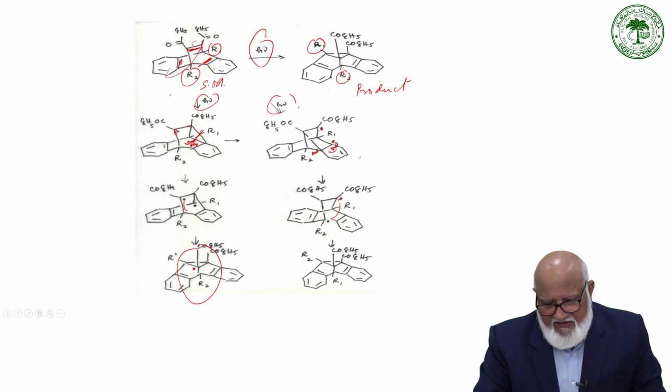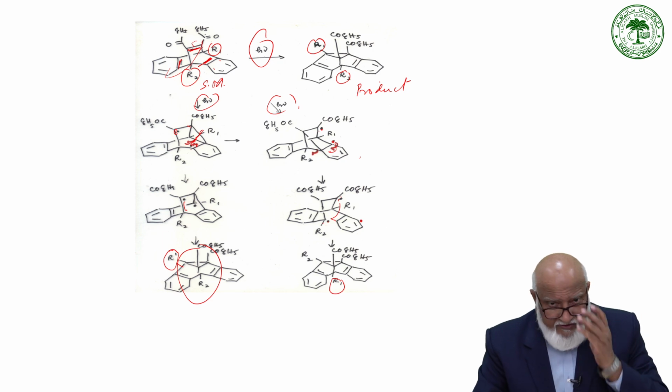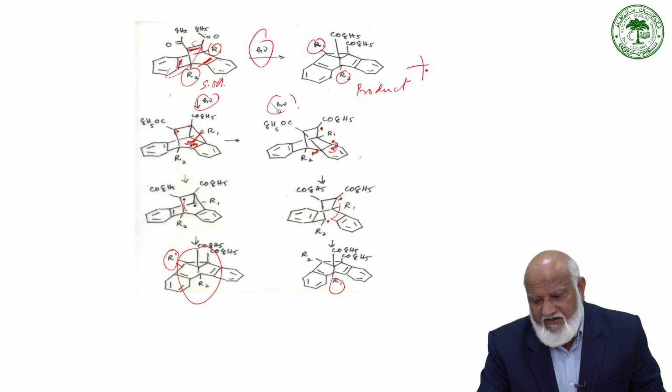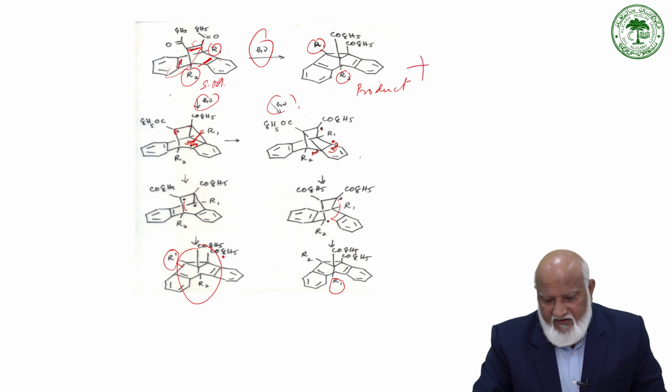So there is a possibility of R1 on the cyclopropane ring, and there is also a possibility of R1 going to the adjacent cyclopropane. Both pathways are open, and of course we get 2 products.